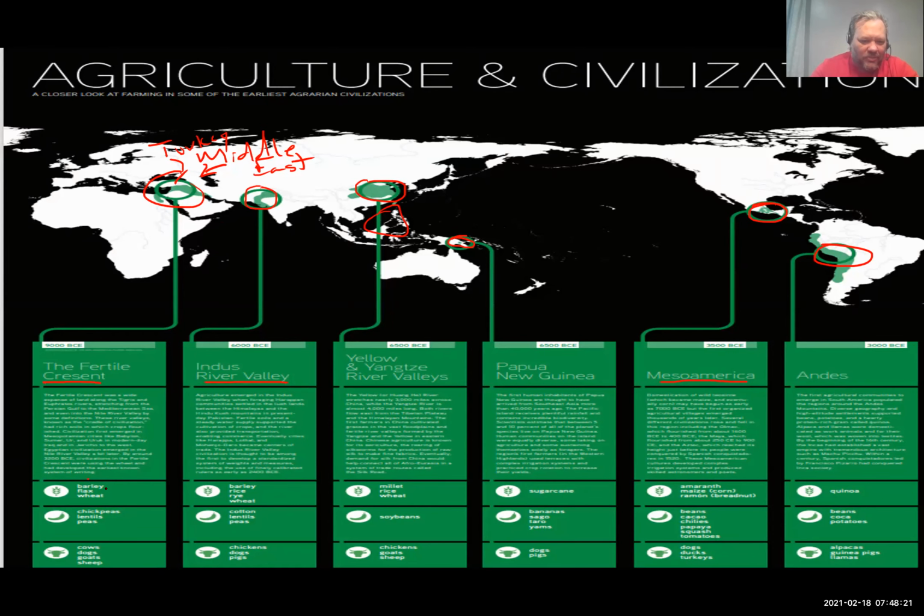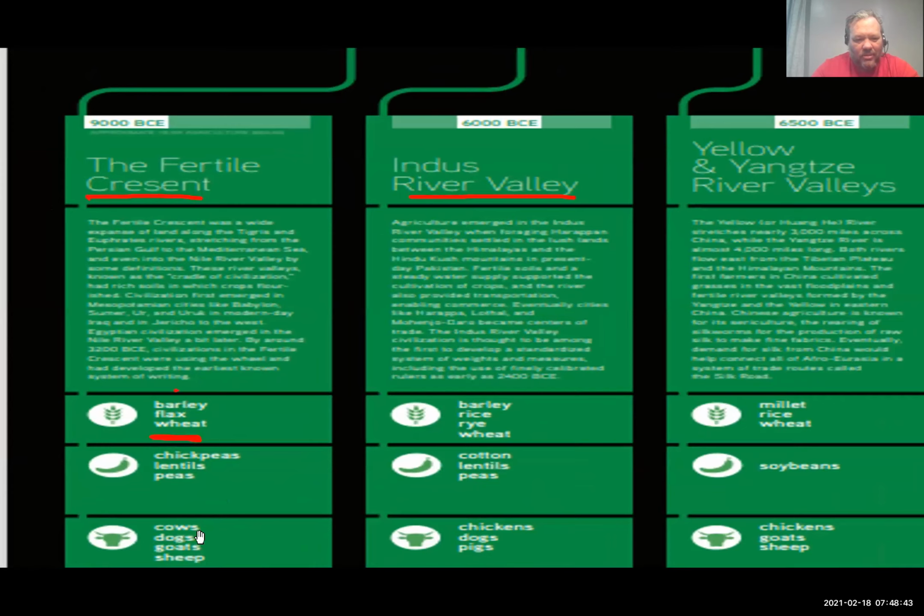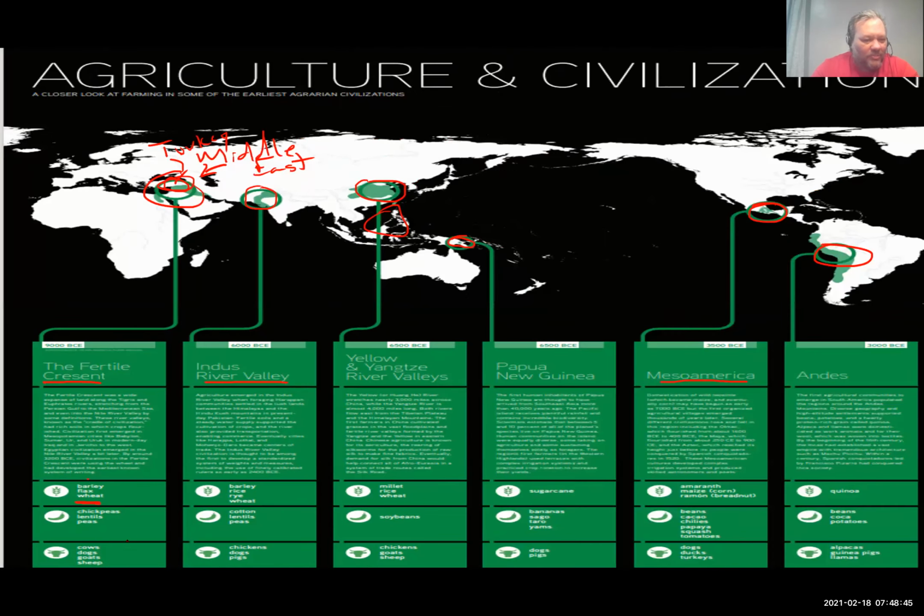So in the Fertile Crescent, we've got barley, flax, and wheat. Make sure you're familiar with wheat here. They think that the first domesticated wheat probably came around southeast Turkey. And then chickpeas, lentils, and peas. And then, take note, cows, dogs, goats, and sheep.